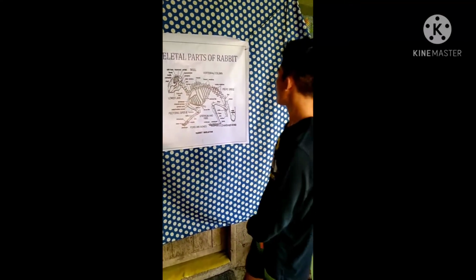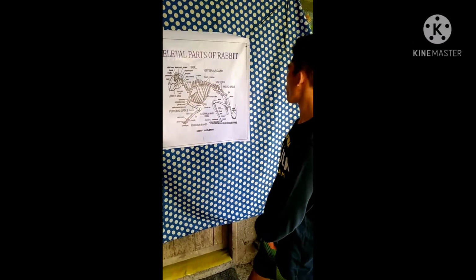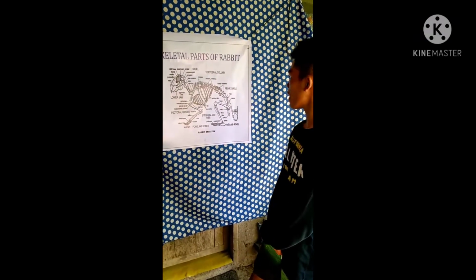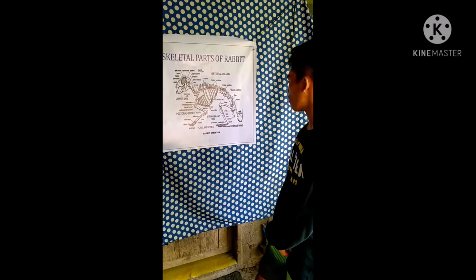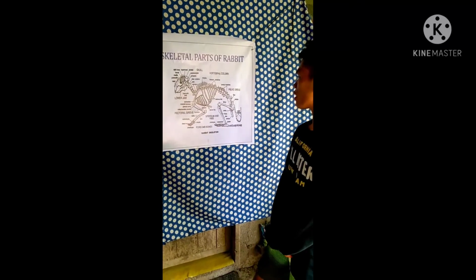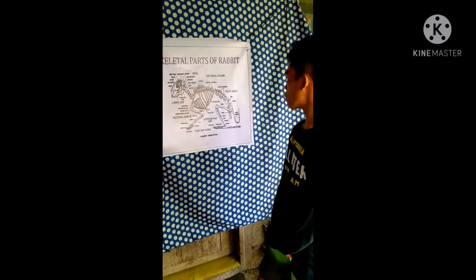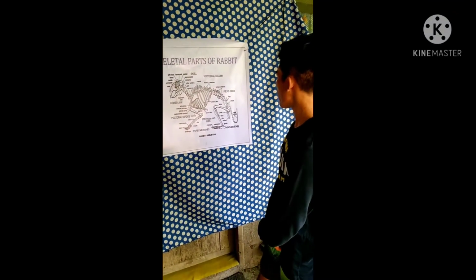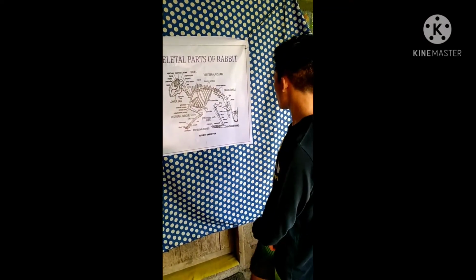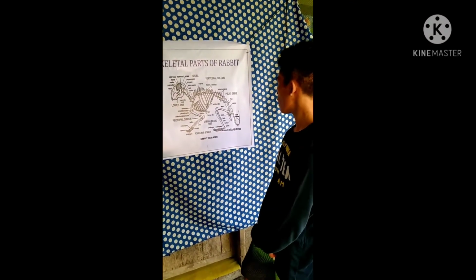Pelvic girdle. The pelvic girdle has 4 parts: lumbar vertebrae, ilium, sacrum, and caudal vertebrae. It helps maintain the posture from the spine to the end of the tail of the rabbit.